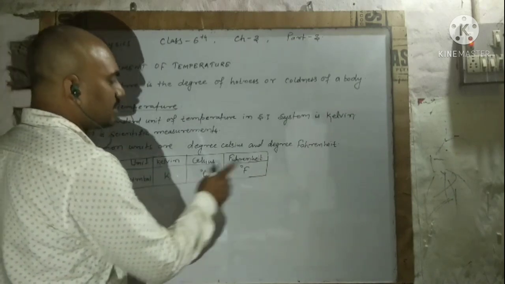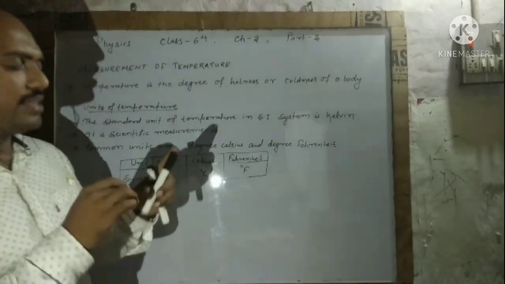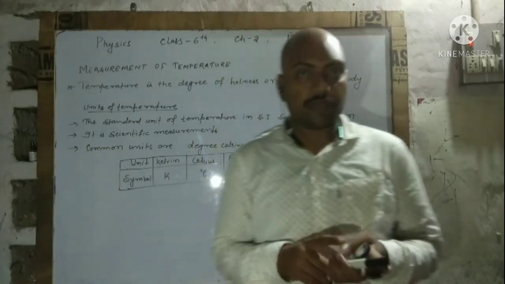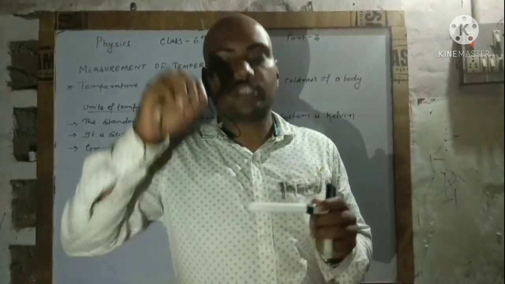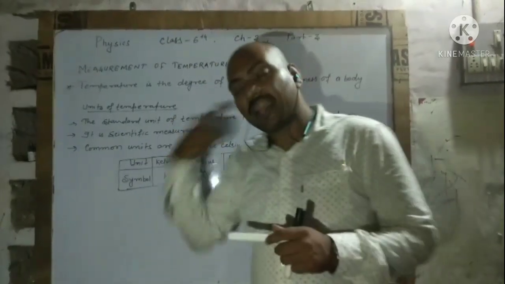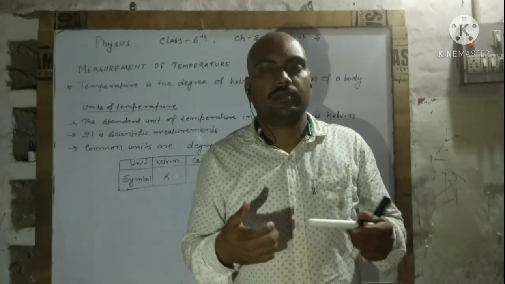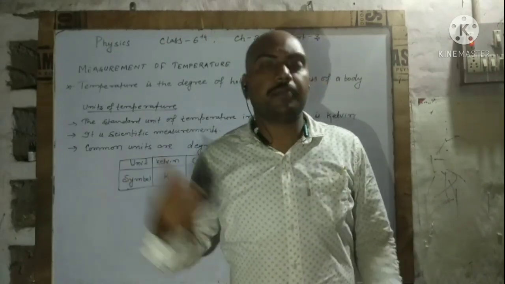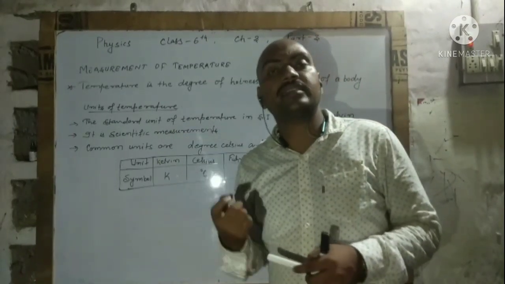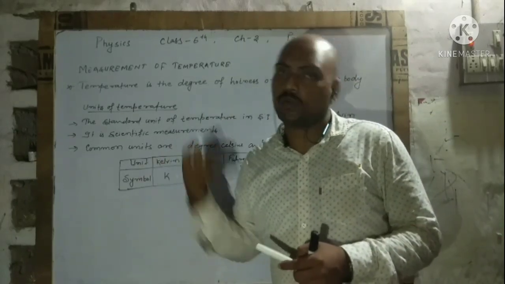Now come to the lowest and highest values of these scales. Kelvin, Celsius and Fahrenheit are scales, and each scale has a highest and lowest point. For example, if you see a meter scale, it has 0 as the lowest point and 100 as the highest point. It is the same here. Kelvin, Celsius and Fahrenheit are scales used for measuring the temperature of any body, any matter, with divisions in them, and a highest and lowest point.